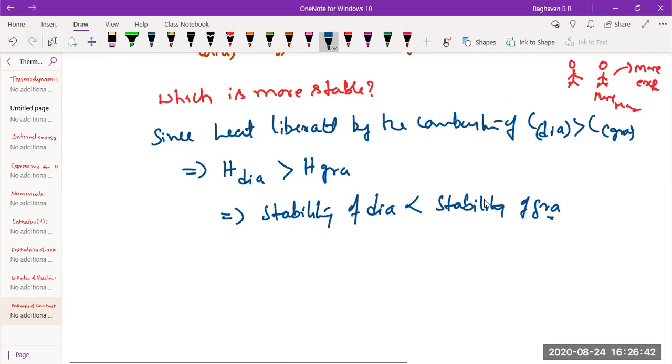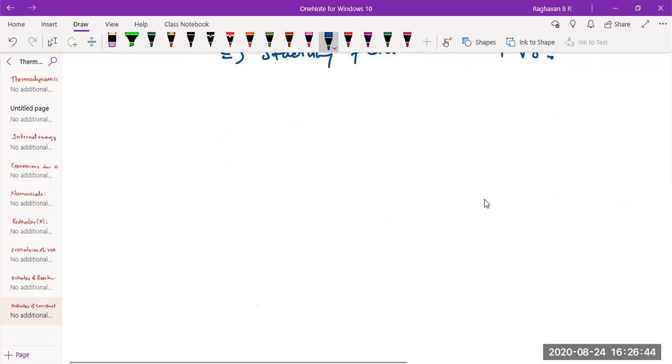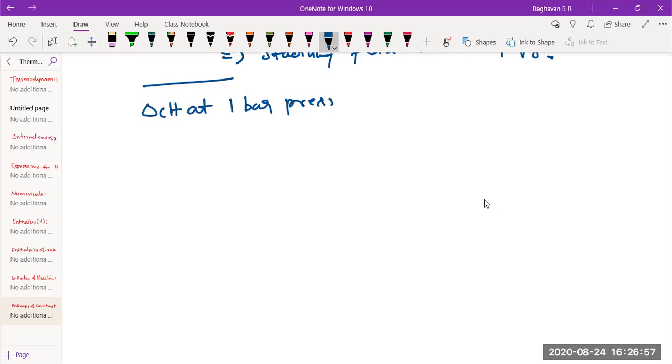Shall we proceed now? After enthalpy of combustion, I just give that statement: delta cH at 1 bar pressure, with all the rest of the conditions, is called delta cH naught. Fine. After this, we'll take up the next definition.